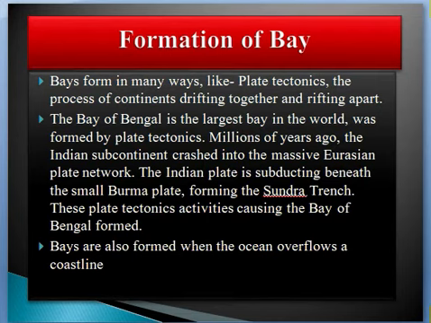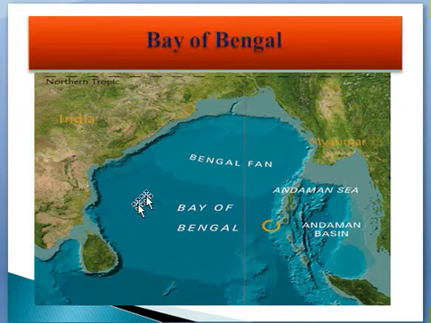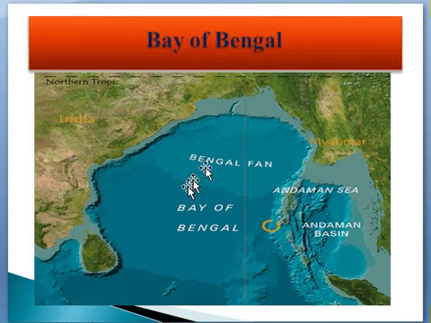Apart from this, bays are also formed when the ocean overflows a coastline. See here, this is the Bay of Bengal. This is the largest bay in the world, and it is enclosed by land from this portion, and this area is connected with the Indian Ocean.